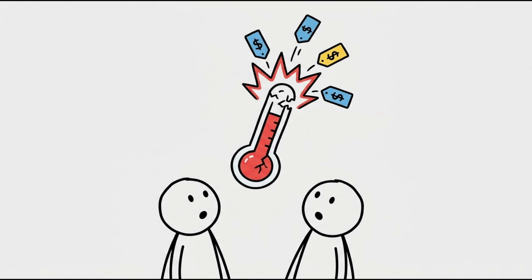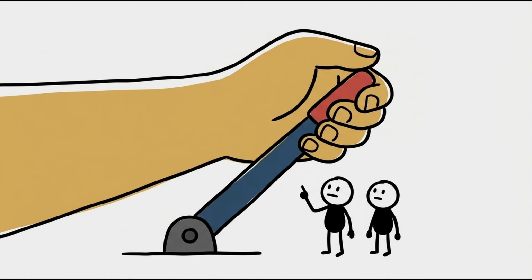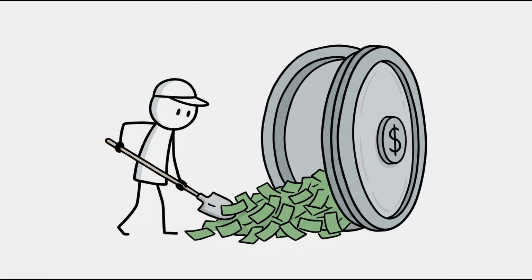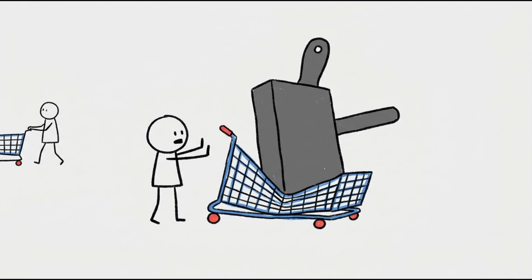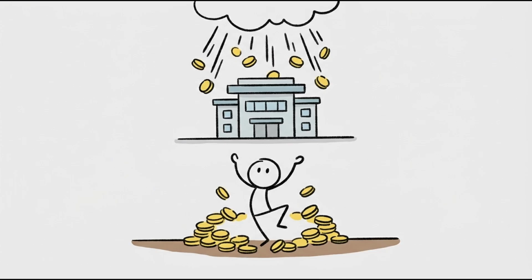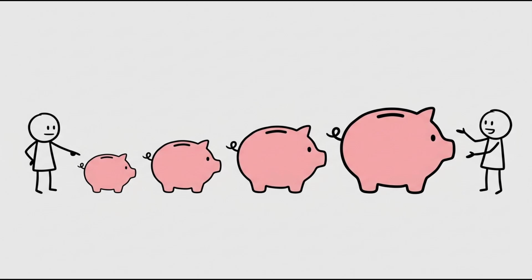However, if the economy grows too fast, prices rise. To cool things down, the central bank raises the rate. Borrowing becomes expensive, spending slows, and price growth stabilizes. How to use this to earn and master money? You must adjust your strategy based on this rate.